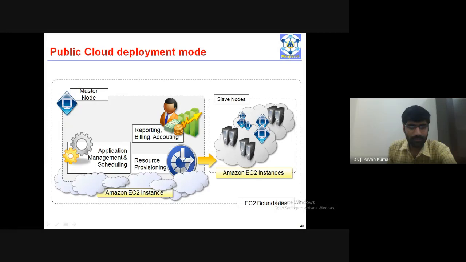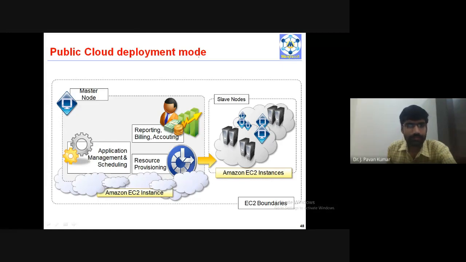Every service will be having some boundaries. Within these boundaries, anyone can access, but beyond these boundaries, it cannot be accessible. An example is Amazon EC2 instances. We can have several instances of Amazon EC2, and these all will be maintained by this master node. Although it is publicly available, who can access these resources or services? Only the slaves or only the designated customers, isn't it? That is the public cloud deployment model in Aneka.